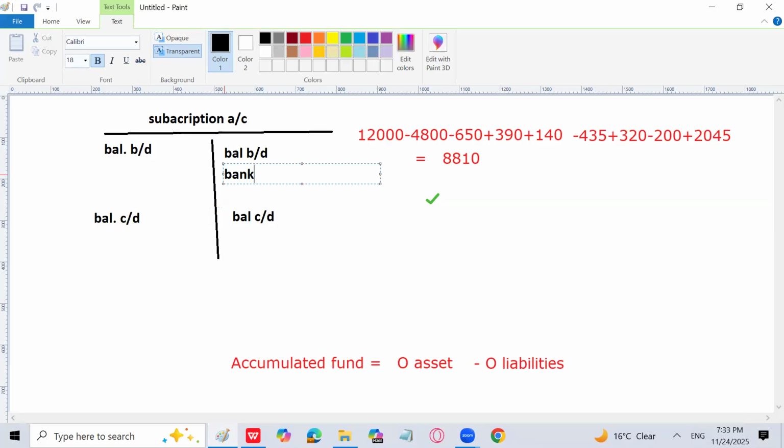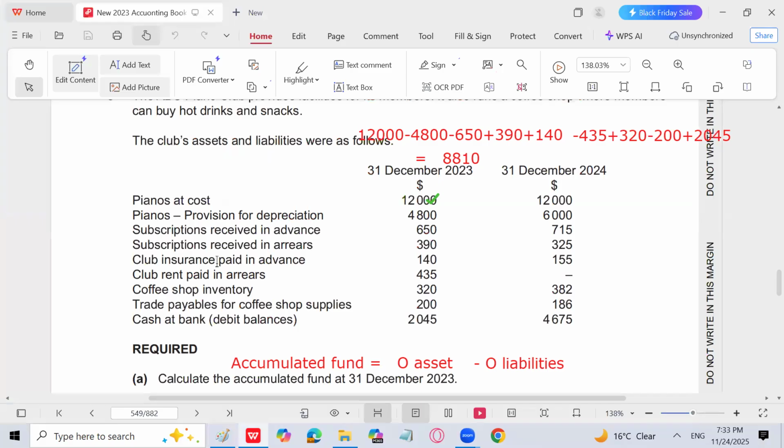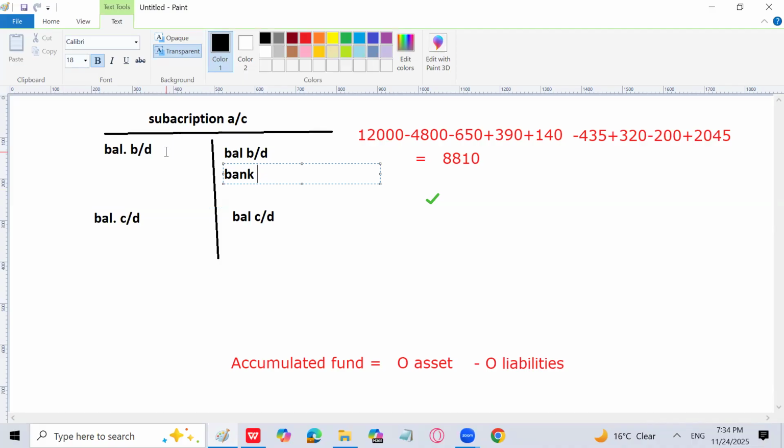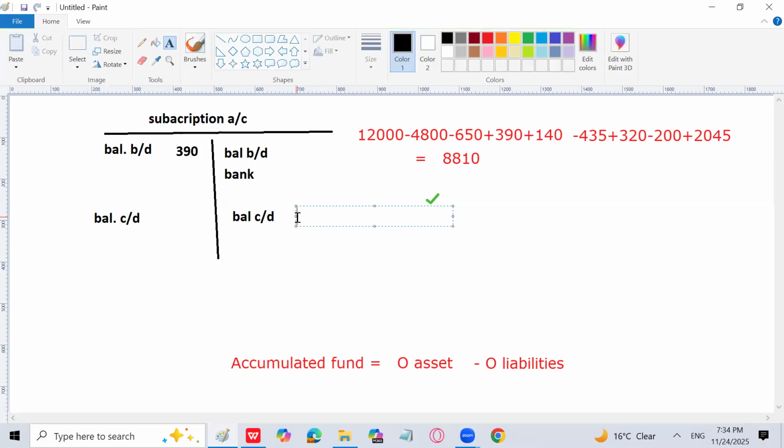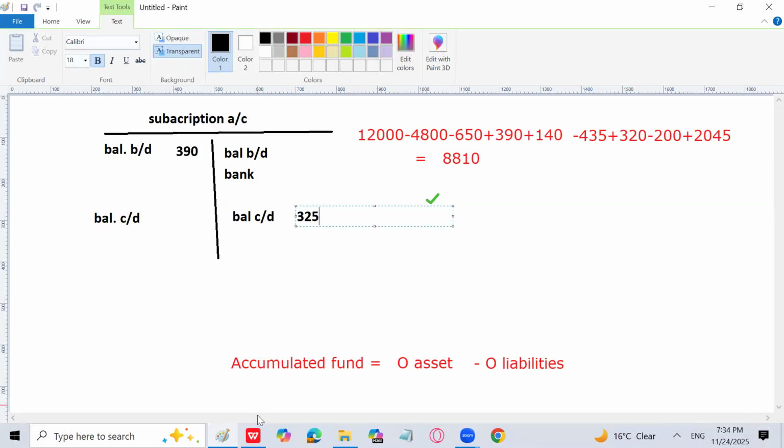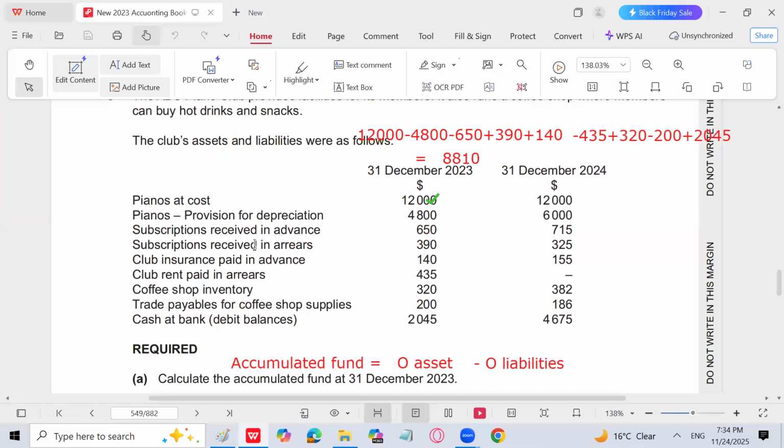The subscription received through cheque, through bank, total amount received is given. First, let's talk about subscription received in arrears, 390 and 325. So I will write here 390 and 325. Then I'm going to write the subscription received in advance, 650 and 715.